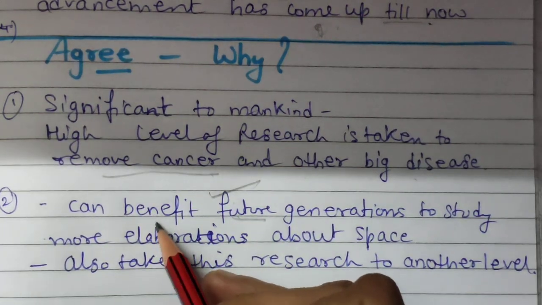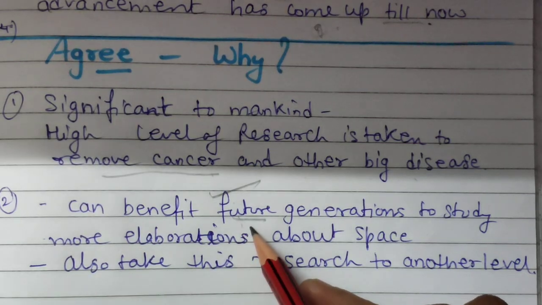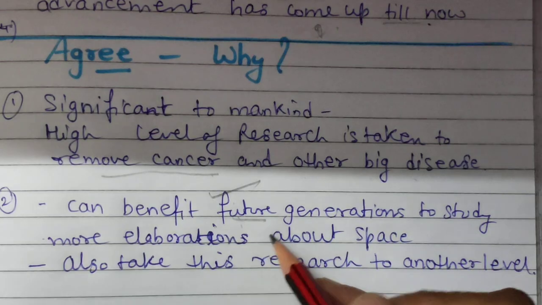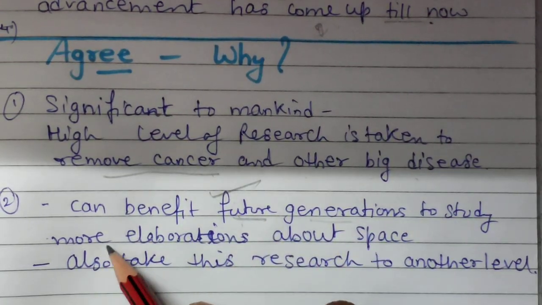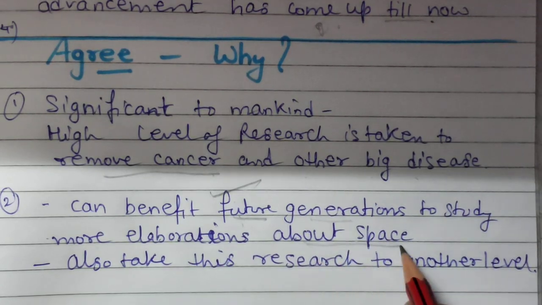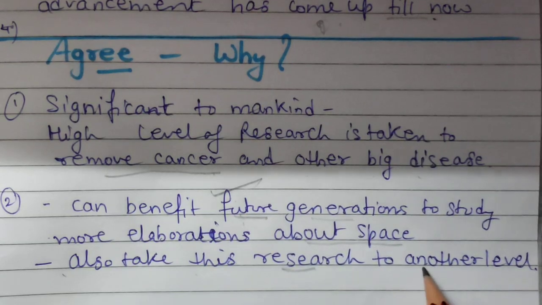When a human being is walking on the moon, definitely he will be bringing so much knowledge about scientific advancement, so it can benefit future generations to study more about the space world, and also take this research to another level.